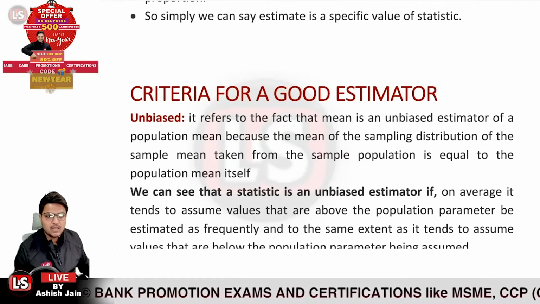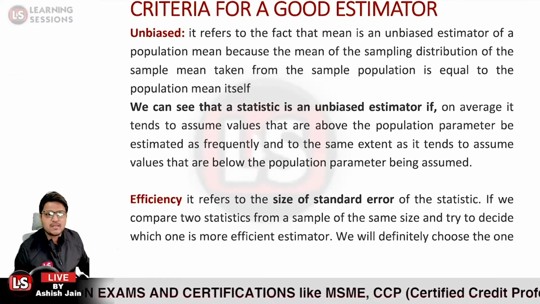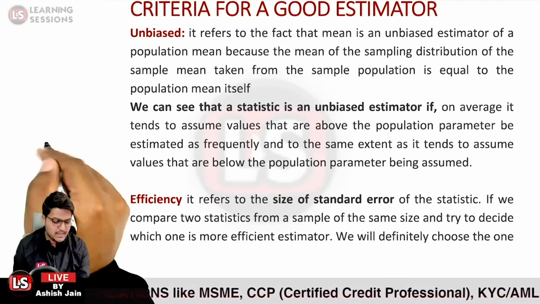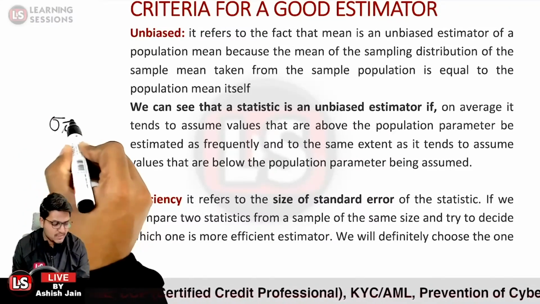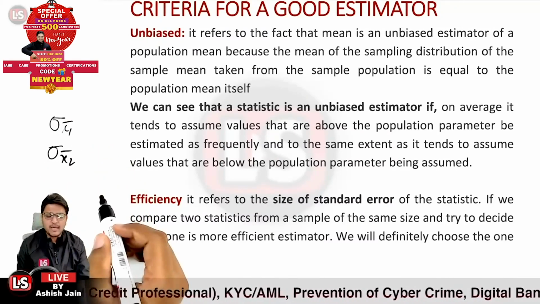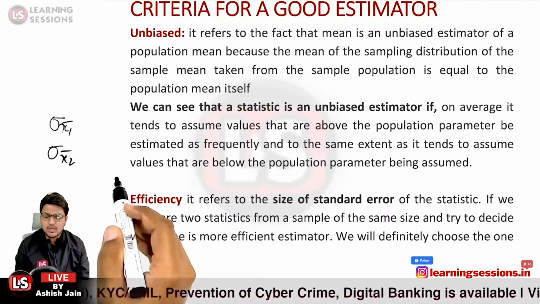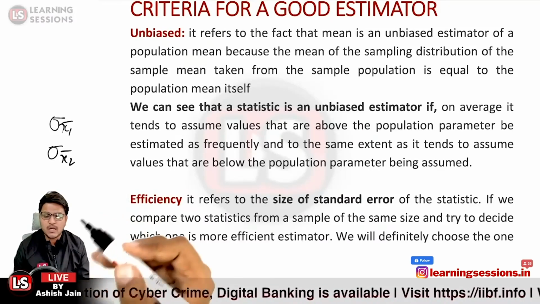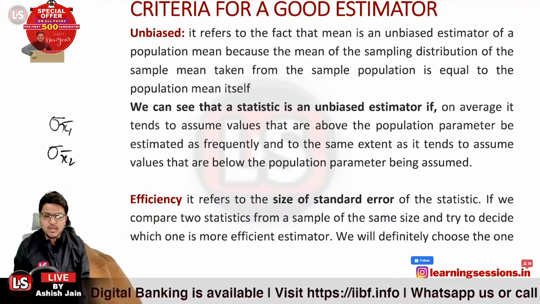Okay. Then it is related to the efficiency. It refers to the size of the standard error of the statistic. Let us take the case that I'm having two estimators from different samples, sigma x1 bar and sigma x2 bar. In that particular case, we are talking about the standard deviation. Standard deviation is related to the dispersion from the population mean itself.